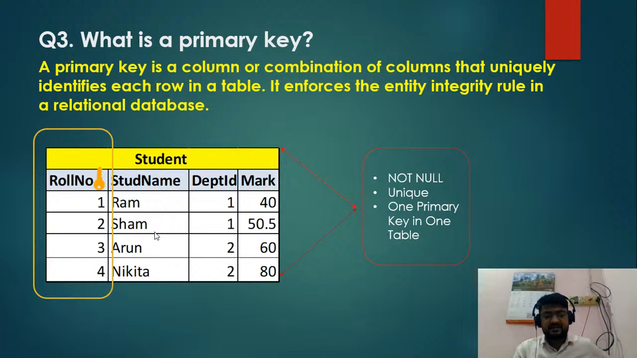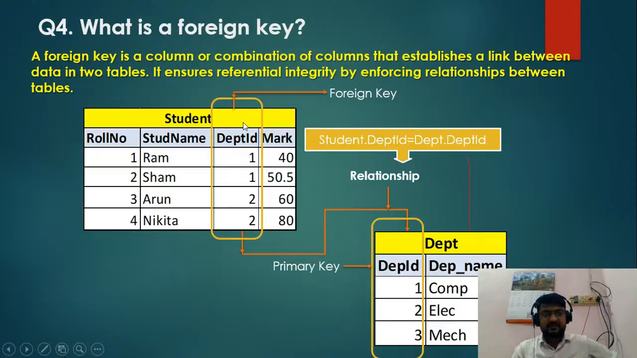If you check this student table, there is a roll number, student name, department ID, and mark. We apply the primary key on the roll number. Why? Because the values in that column are unique, not null, and there is only one primary key in a table. So the key that uniquely identifies rows in a table is what we call a primary key.